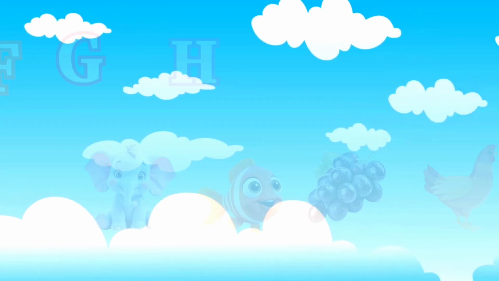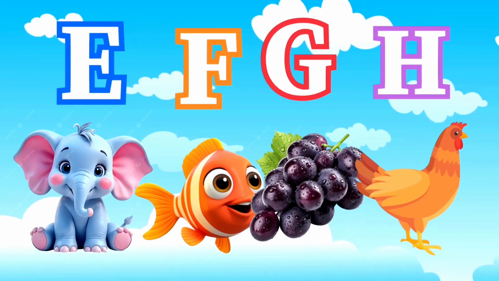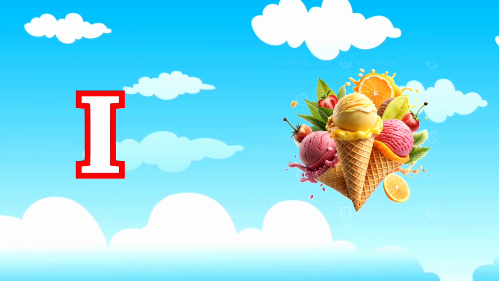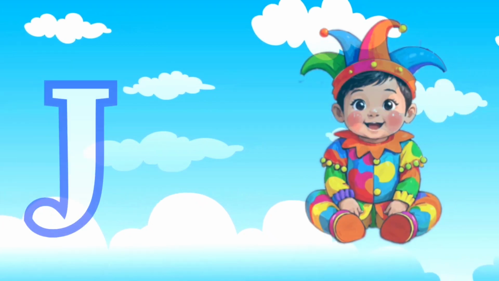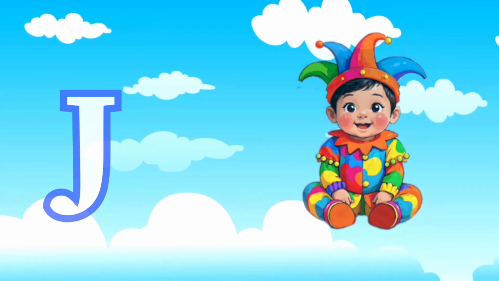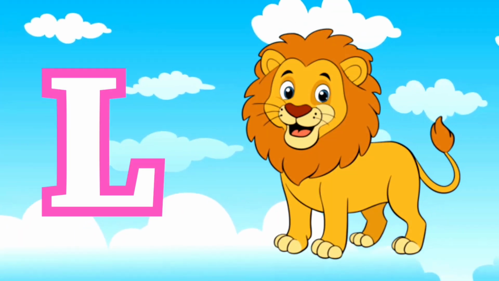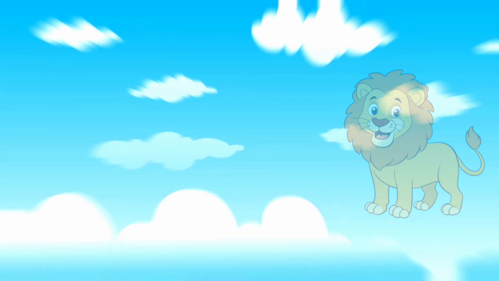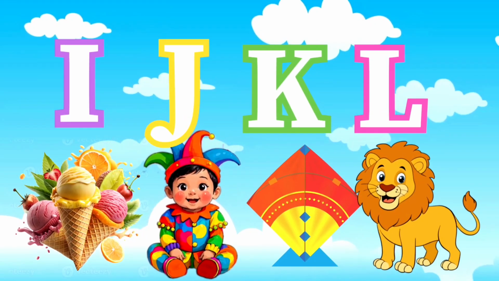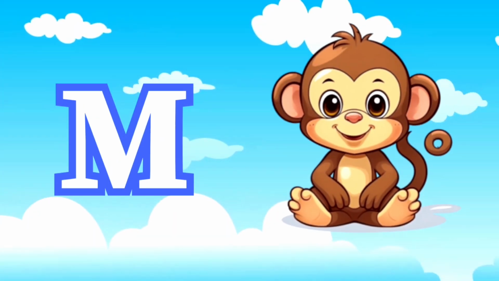I is for ice cream. J is for jump. K for kite. L is for lion. M for monkey. N for nest.